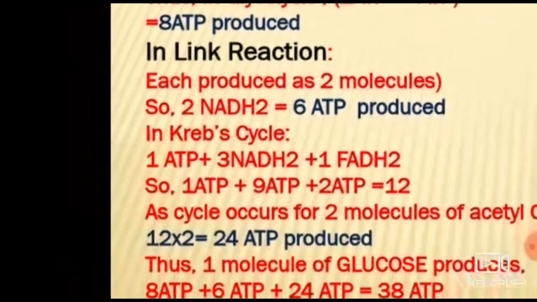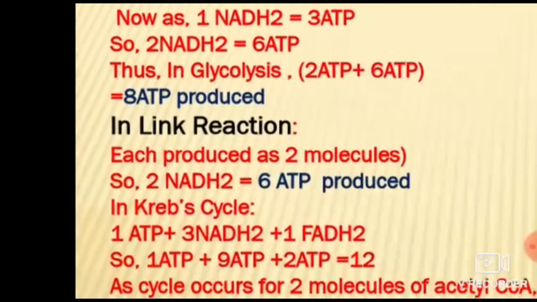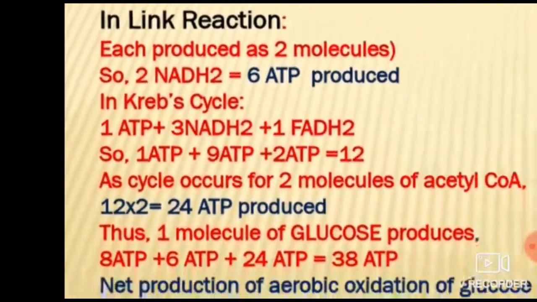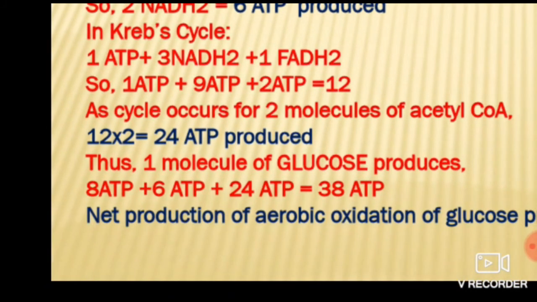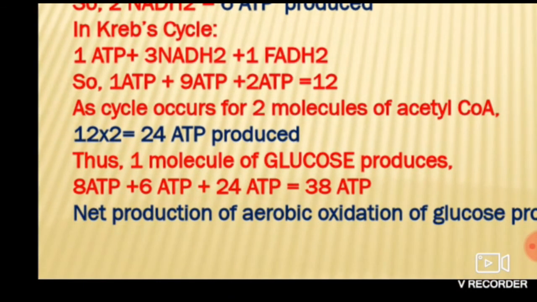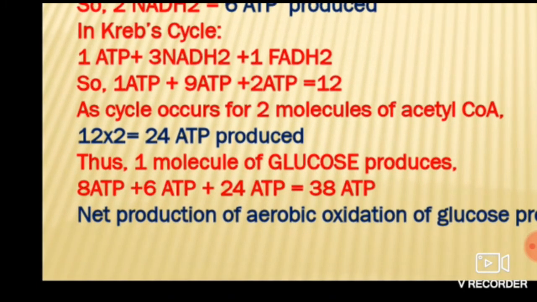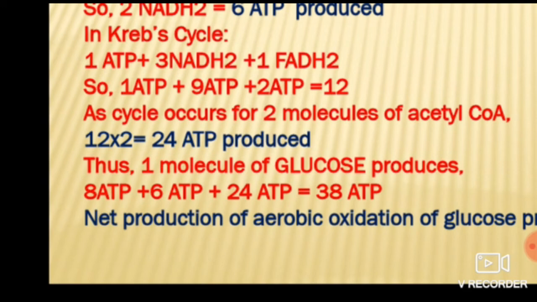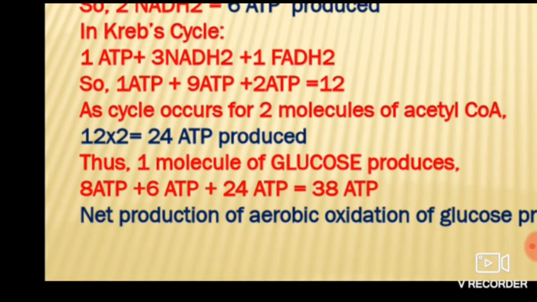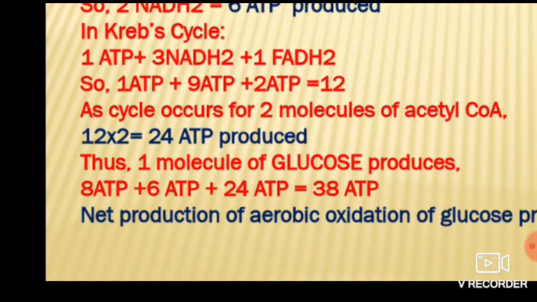Okay, and in the Krebs cycle, see, what happens? In the Krebs cycle, 1 molecule of ATP, 3 molecules of NADH2 and 1 molecule of FADH2 will be produced. So 1 molecule of ATP will be 1, and 3 molecules of NADH2 means 3 3s are, right? Now 1 molecule of NADH2 is equal to 3 molecules of ATP. So 3 3s are 9 molecules of ATP, correct? And 1 molecule of FADH2 is equal to 2 molecules of ATP. So we will write 2 ATP. Okay, so 1 ATP, 9 ATP, 2 ATP.